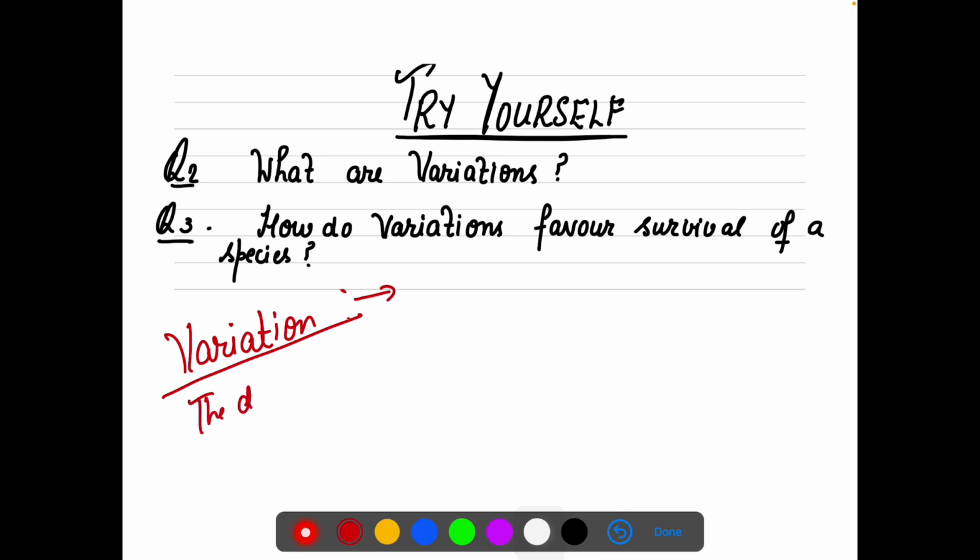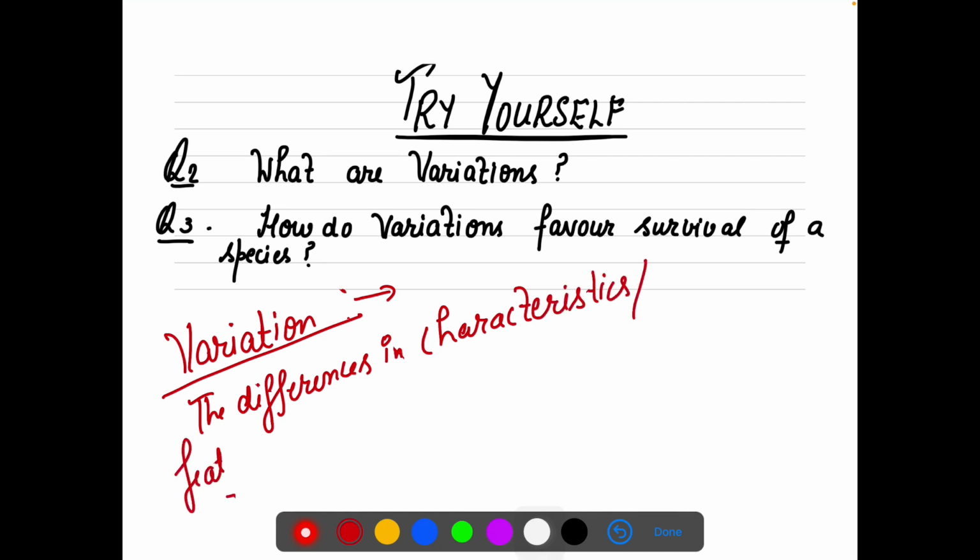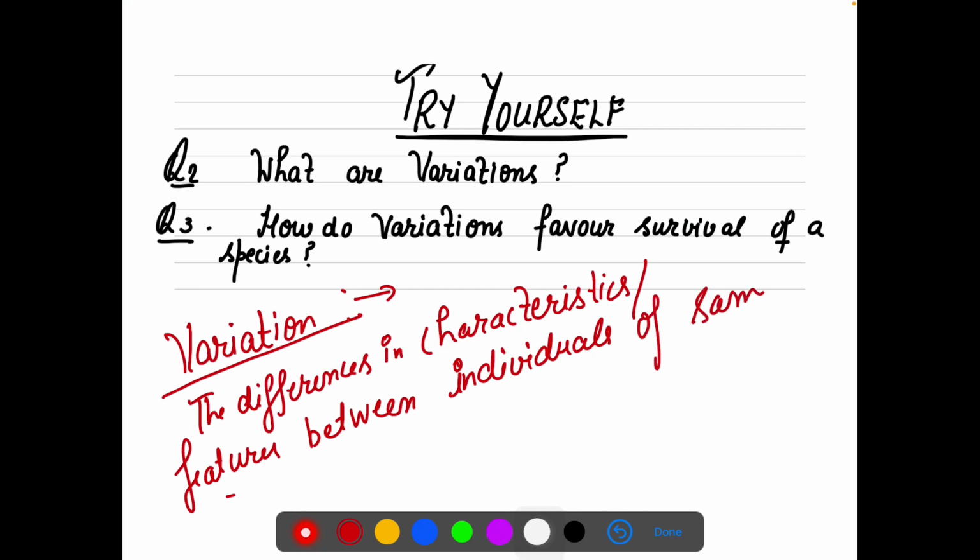Basically, variation has a very simple meaning: the differences in characteristics, or I will say features, between individuals of the same species is called variation.